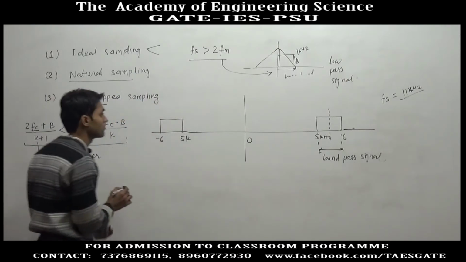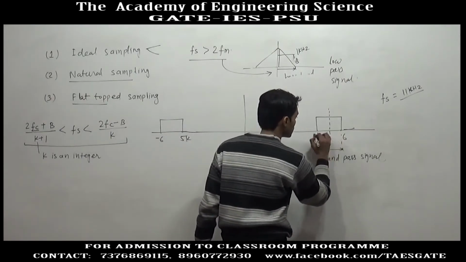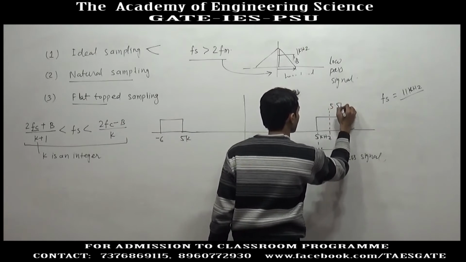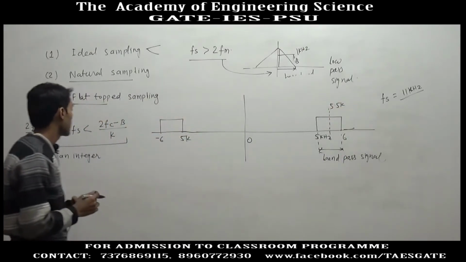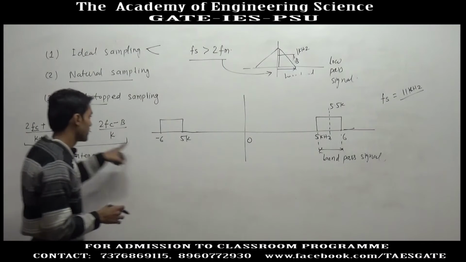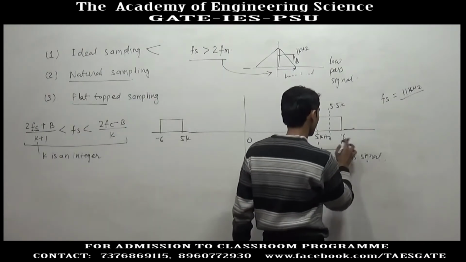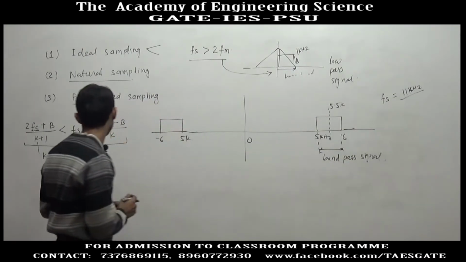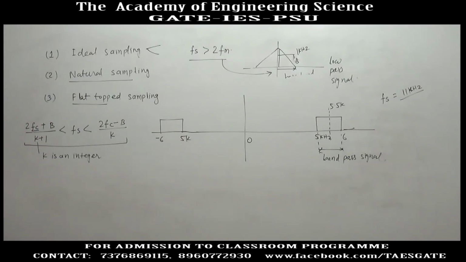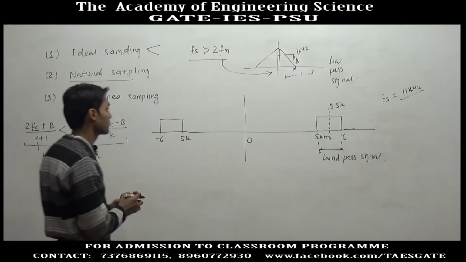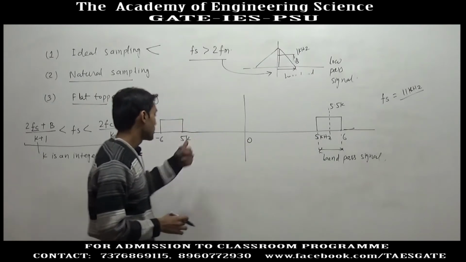So the central frequency will be the mean of these two frequencies, that is 5.5 kilohertz. So fc in this case will be 5.5 kilohertz. The bandwidth is 1 kilohertz, so b equals 1 kilohertz here, and k is an integer. Suppose we want to find out the minimum sampling frequency required to sample this signal.